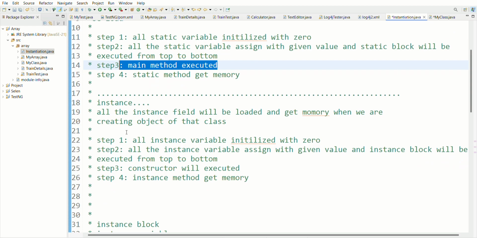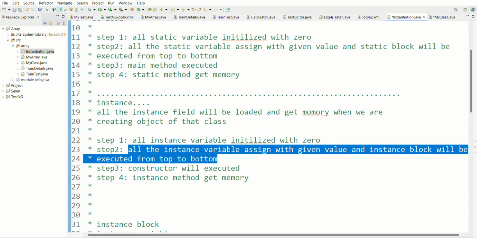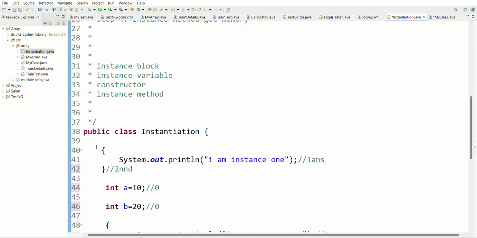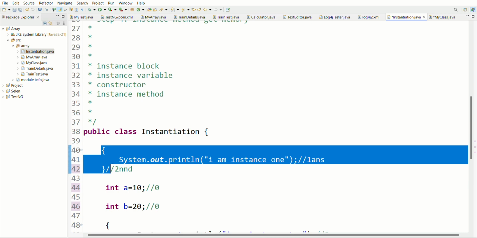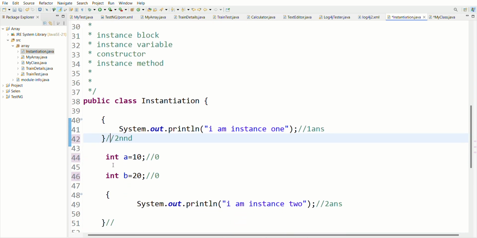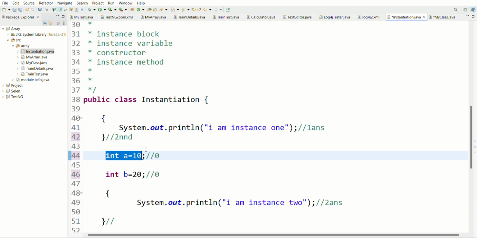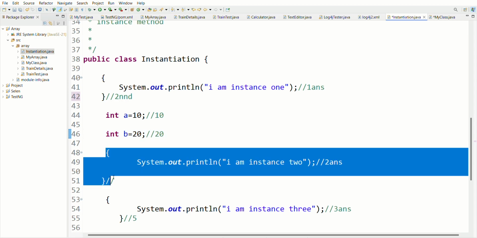After static, now instance: all the instance variables are assigned the given value and the instance block is executed. This should be my second answer because this is my first instance block. After that, int a was 10, so it will change again from 0 to 10. After that, its value was 0 in the first step, now it will be 20. Got it? This is my instance block.